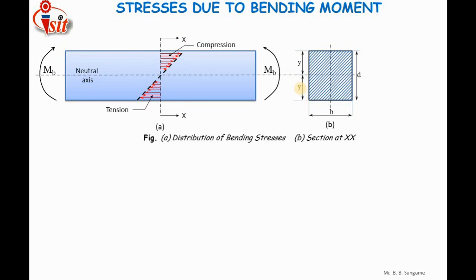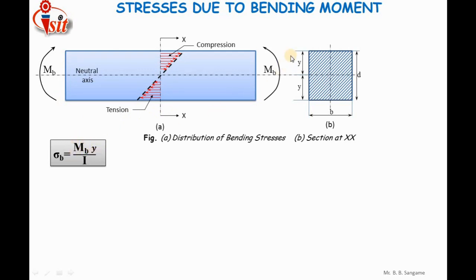Here the bending stress is calculated using the formula sigma b equals Mb y divided by I. Mb is the bending moment, which can be calculated using the formula force into perpendicular distance. We know the bending moment will be maximum at this area. To calculate the bending moment at this cross section, we should have the length of this member. We can use the magnitude of force applied to create the bending moment, force into perpendicular distance, and by using the formula we can calculate Mb.